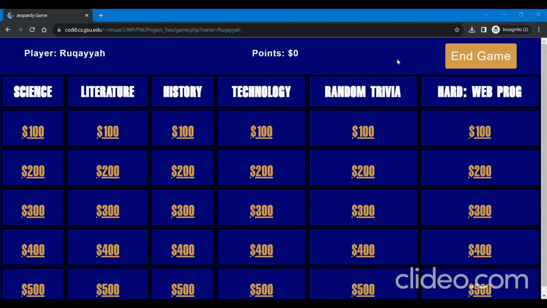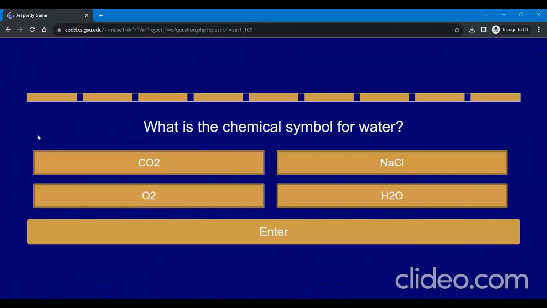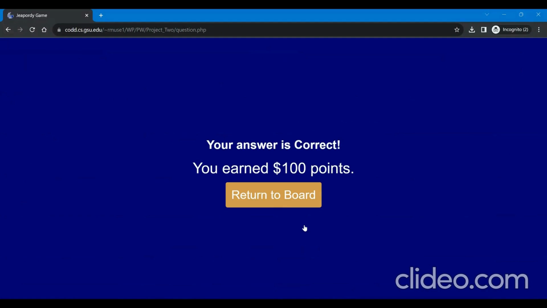So let's go ahead and pick a question. Let's say Science 100. On the top, we have a timer. It's a visual timer that counts for 10 seconds. You can go ahead and answer a question, and it will tell you if your answer is correct, the amount of points that you earned, and give you an option to return to the board.